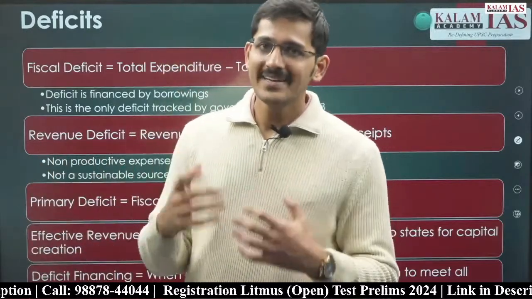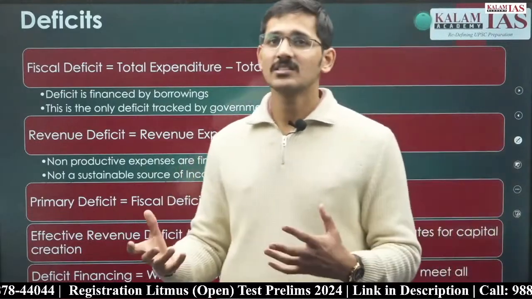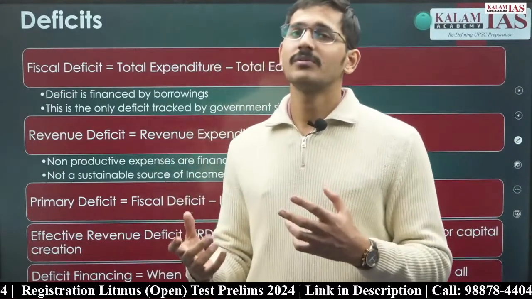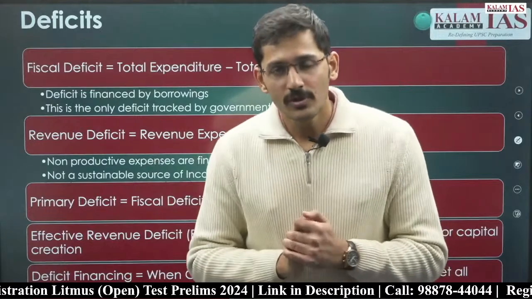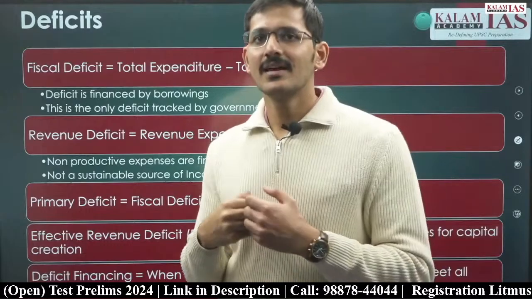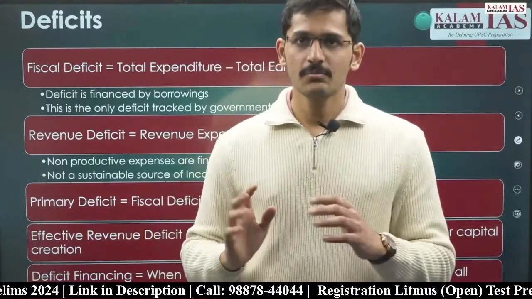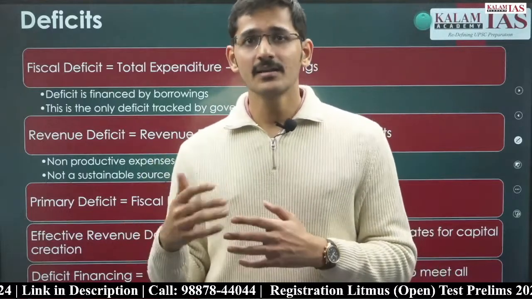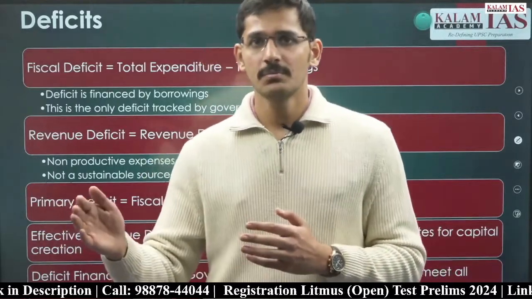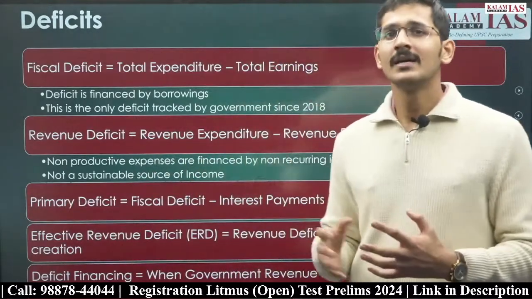Now, building tracks for the bullet train is a capital expenditure, that is creating assets for the economy. But for the government of India, the grants that they have given to the Maharashtra government will never come back, because that is part of grant. Grant means that it is a one-sided payment that is not going to come back. It is not a loan, it is a grant.